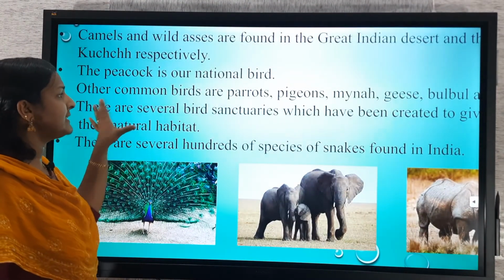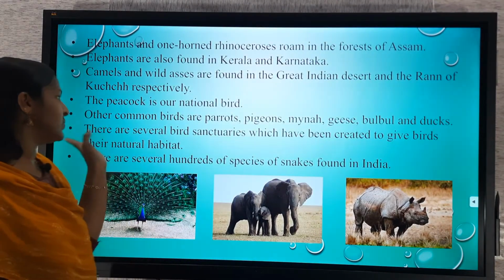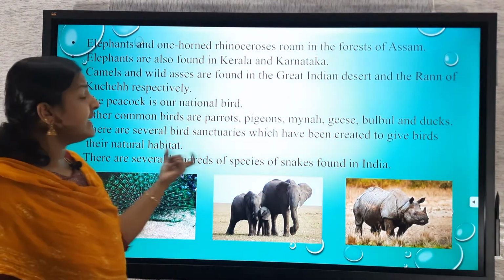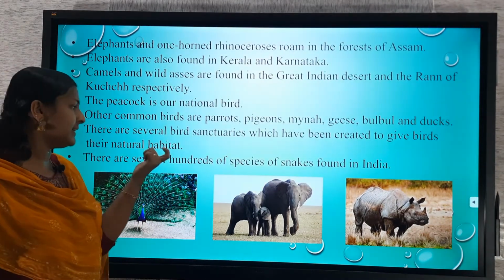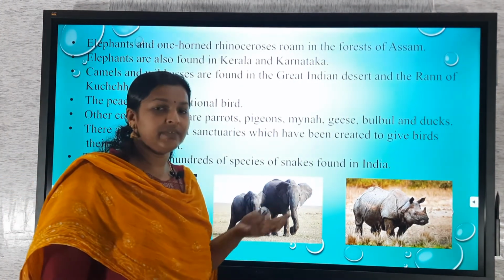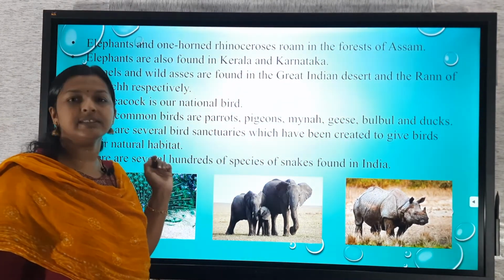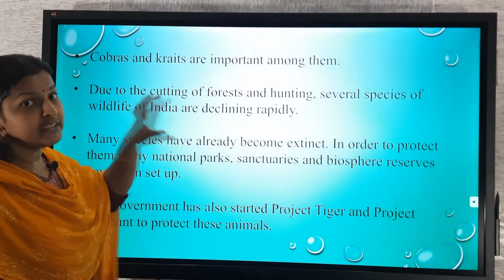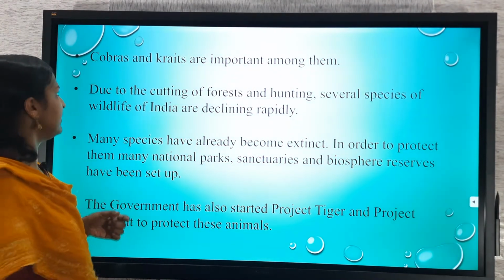Then the peacock is our national bird. Then other birds like parrots, pigeon, myna, geese, bulbul and ducks we can see in various parts of India. There are several bird sanctuaries which have been created to give birds their natural habitat. In Kerala, in Ernakulam, we have Iravikulam National Park, the Thattekad Bird Sanctuary, and the Periyar Wildlife Reserve. The different species are protected in these national parks, wildlife sanctuaries, bird sanctuaries and all.